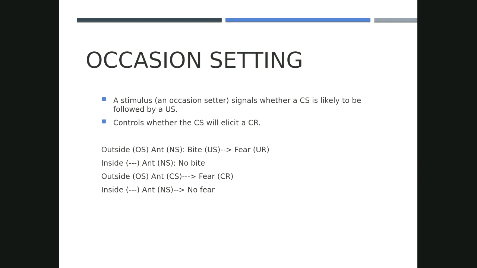So, going back to how to make sense of all this, the idea is that simply because a neutral stimulus is presented does not mean that you will develop some type of conditioned response to it. Here, the occasion, whether you're outside or inside, lets you know whether or not you should show that conditioned response of fear when you see an ant.